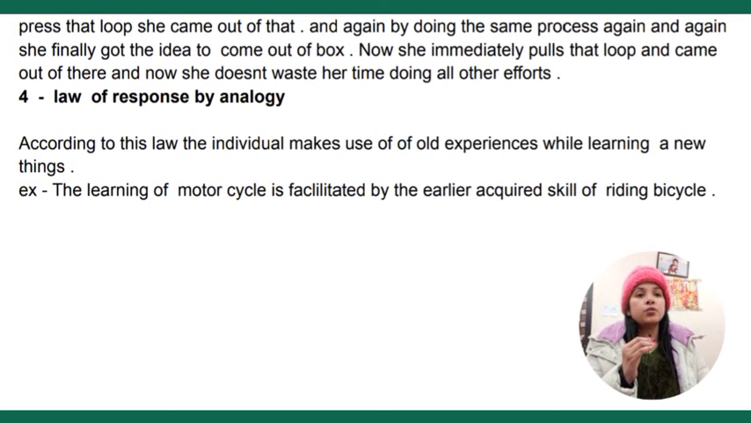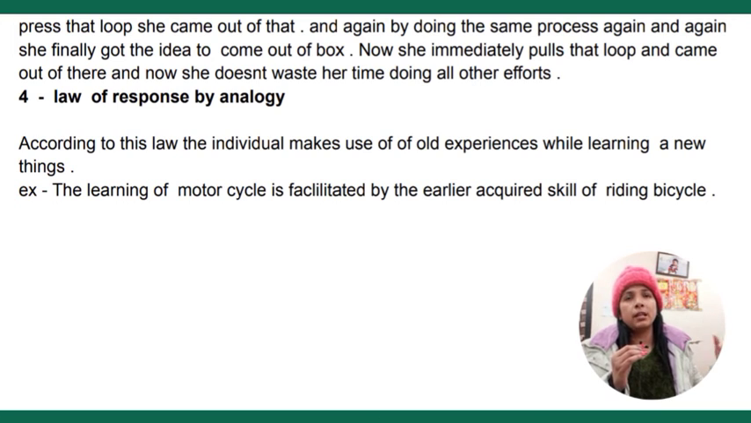Now fourth, you can see the law of response by analogy. According to this law, the individual makes use of old experience while learning new things. This law says that to acquire new skills, we make use of old experiences. And here you can see the example of the motorcycle has been given, that we learn to ride a motorcycle by using the experience of the riding that we had.